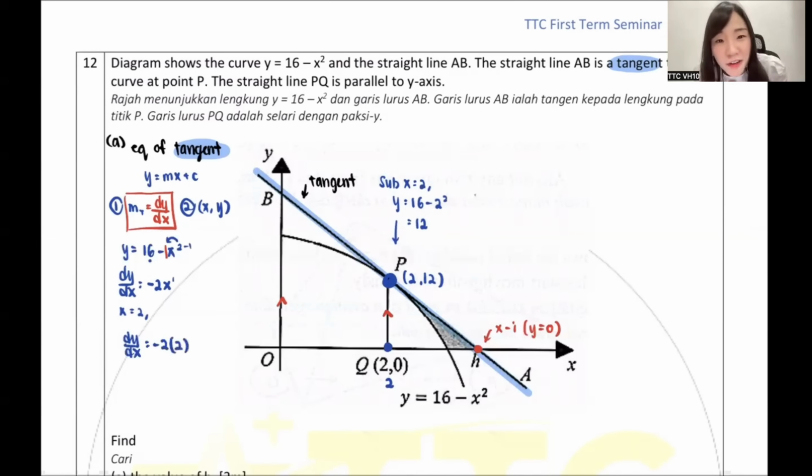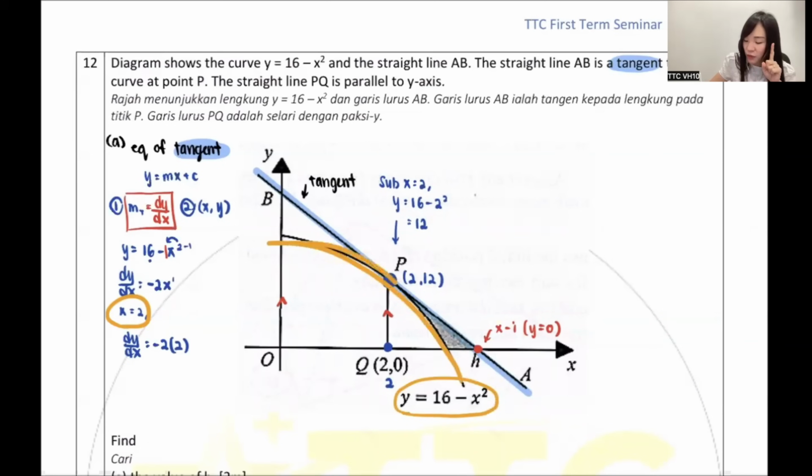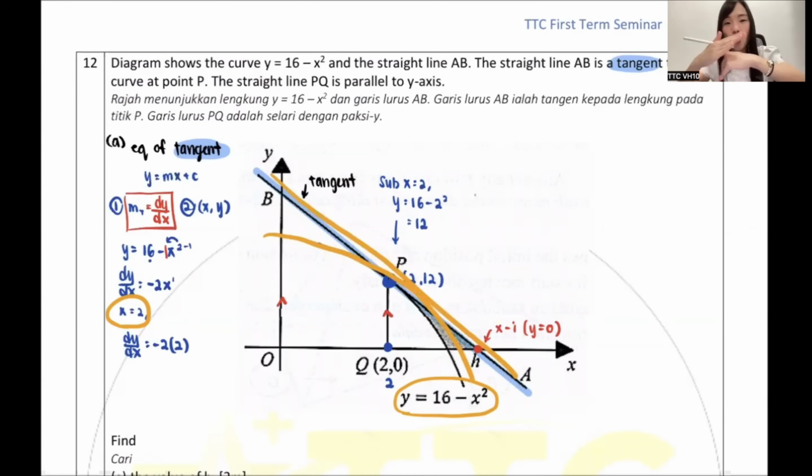Okay, maybe some of you are very confused because maybe your differentiation also is not very good. Maybe you will tell me, teacher, why can you simply sub 2? Now, my dear, just now you differentiated the y, you got the dy dx from this curve. So from this curve, you try to get the straight line. And the curve and the straight line, the only intersection point, isn't it the point P? So that's why you can only use point P. Understand? So my dear, that's why you can sub 2 inside.